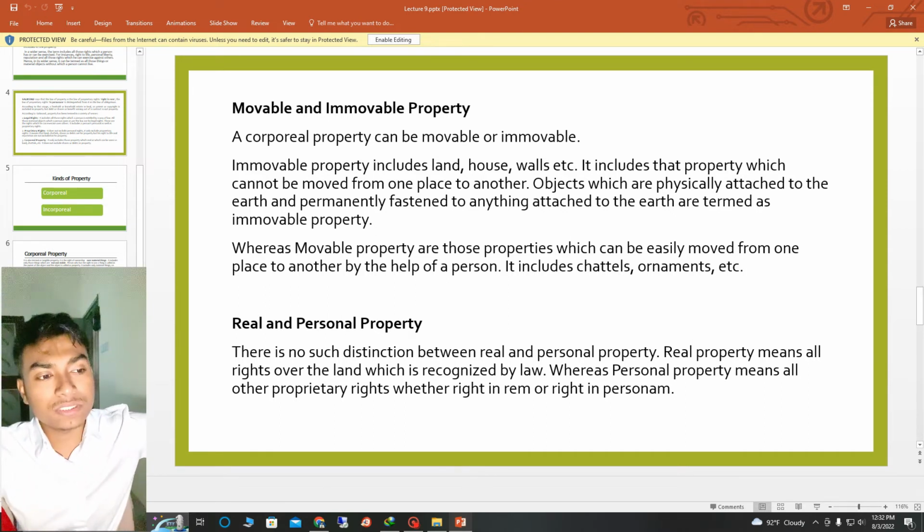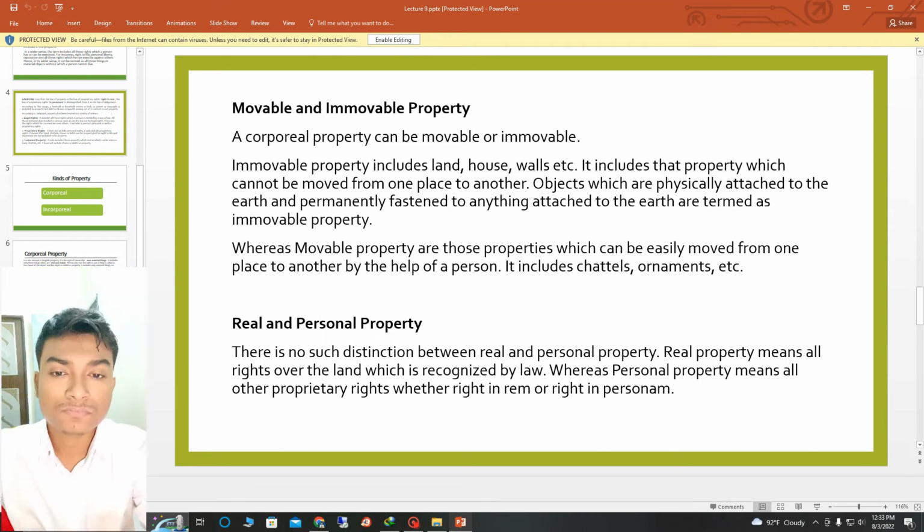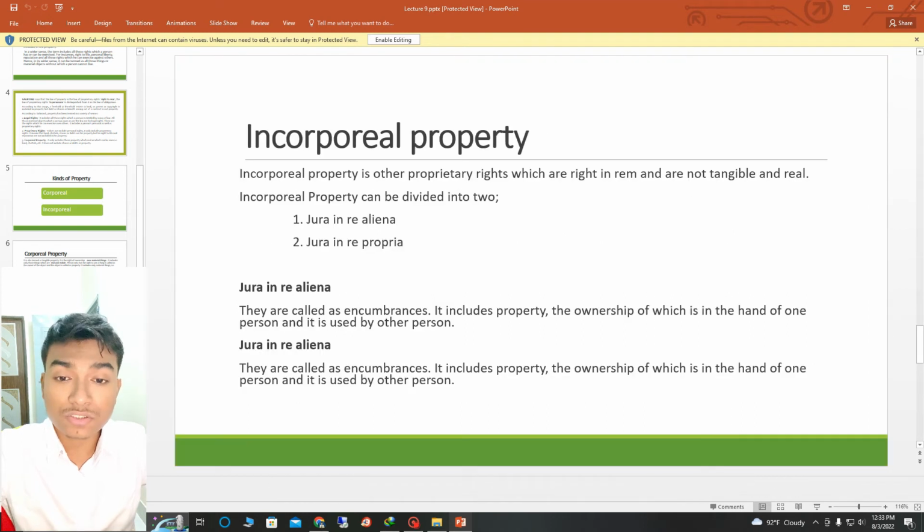Real and personal property. There is also a distinction between real and personal property. Real property means all rights over land which are recognized by law, whereas personal property means all other property rights, whether right in rem or right in personam.